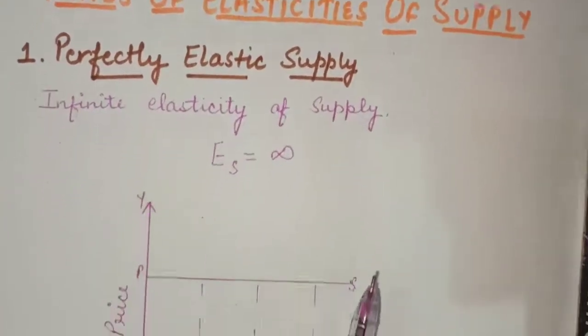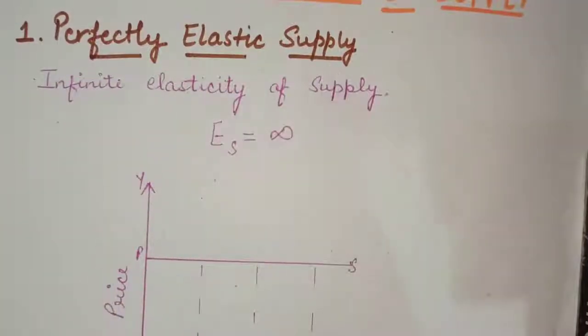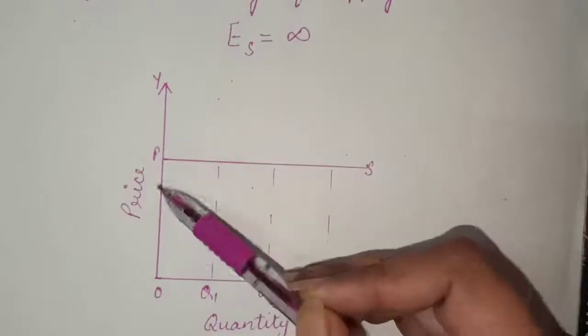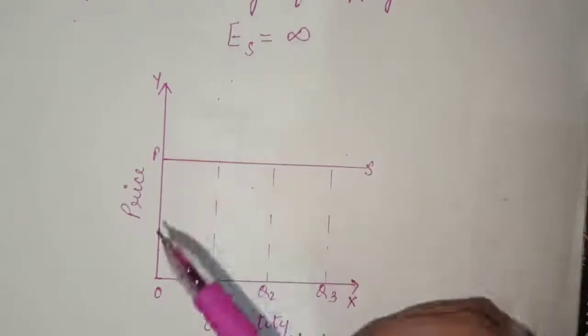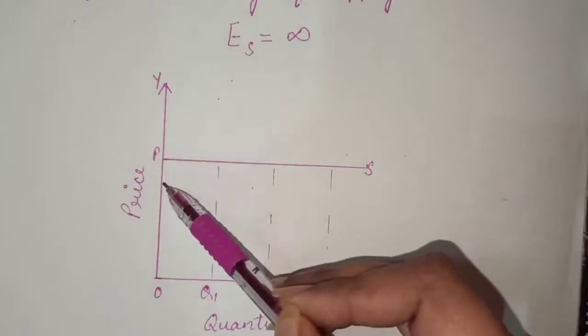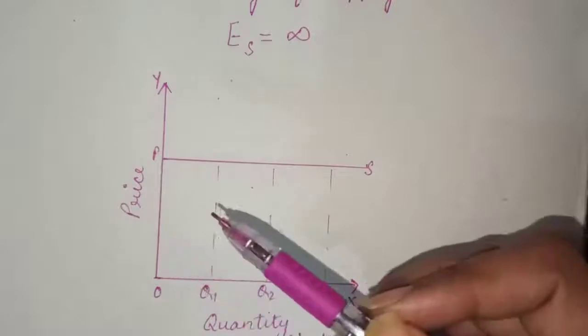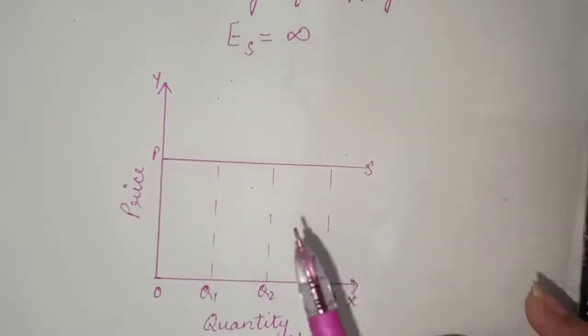The first type is perfectly elastic supply. What is perfectly elastic supply? It states that when supply of a commodity is infinite at a particular price, and if the price falls to zero, or we can say if there is the slightest change in price, whether an increase or a decrease, your supply will fall to zero.